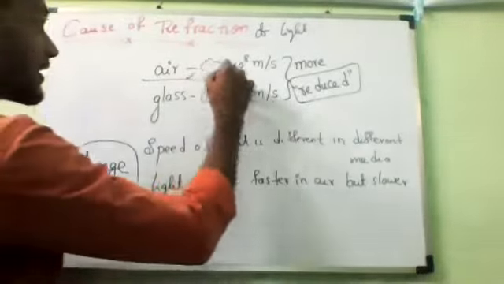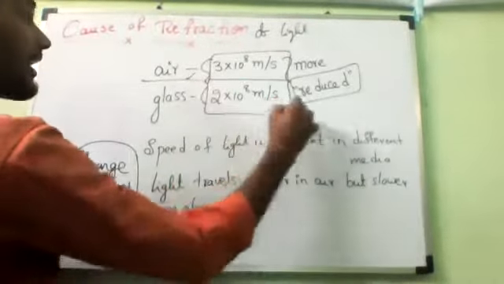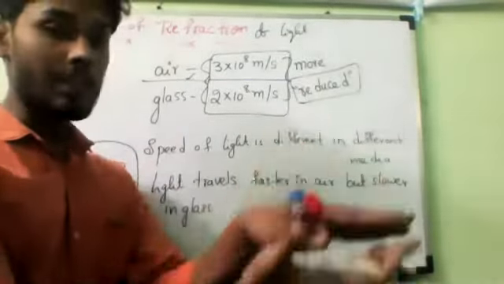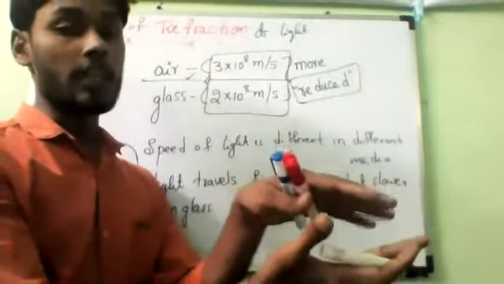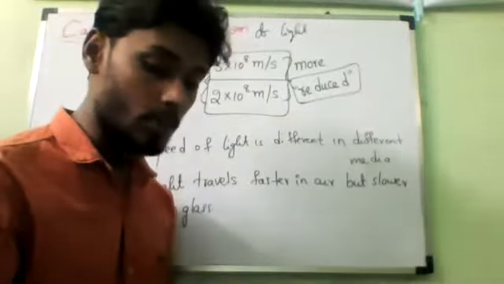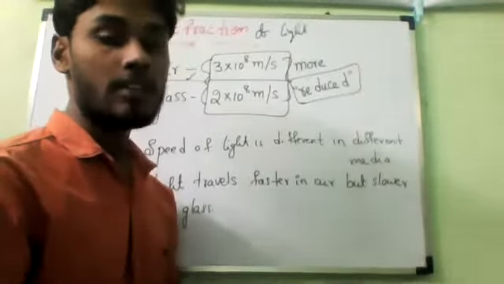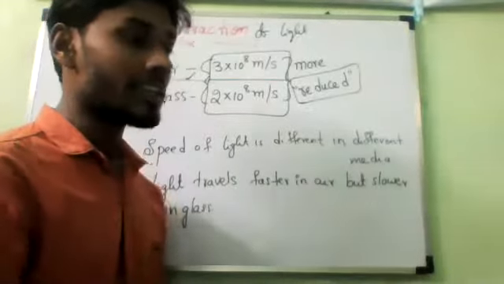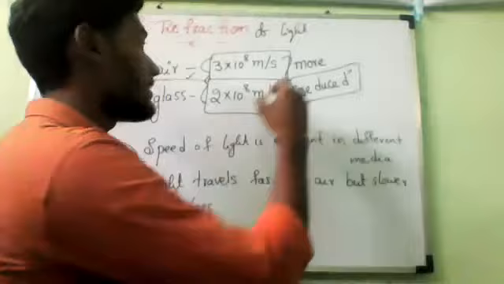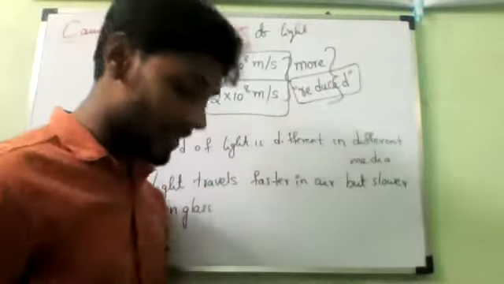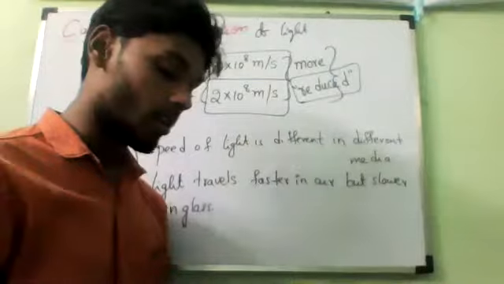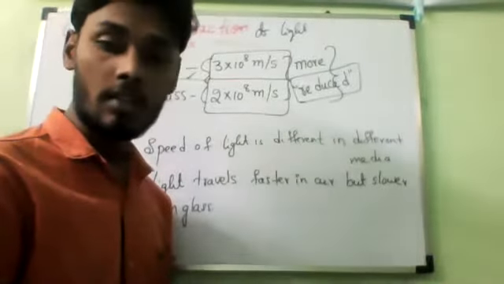If the speed difference between the mediums is much more, then the bending of light is greater. If the speed difference is lesser, then the bending of light is lesser. Both are directly proportional to each other. Greater the difference, greater will be the refraction. Lesser the difference, lesser will be the refraction. What difference? Speed difference. If the speed difference is lesser, the bending of light is lesser. If the speed difference is more, the bending of light is also greater.